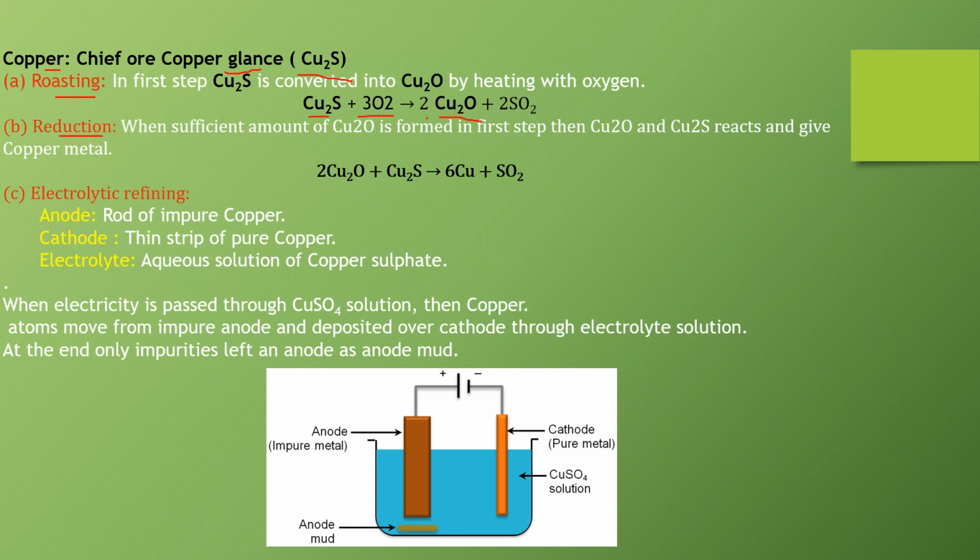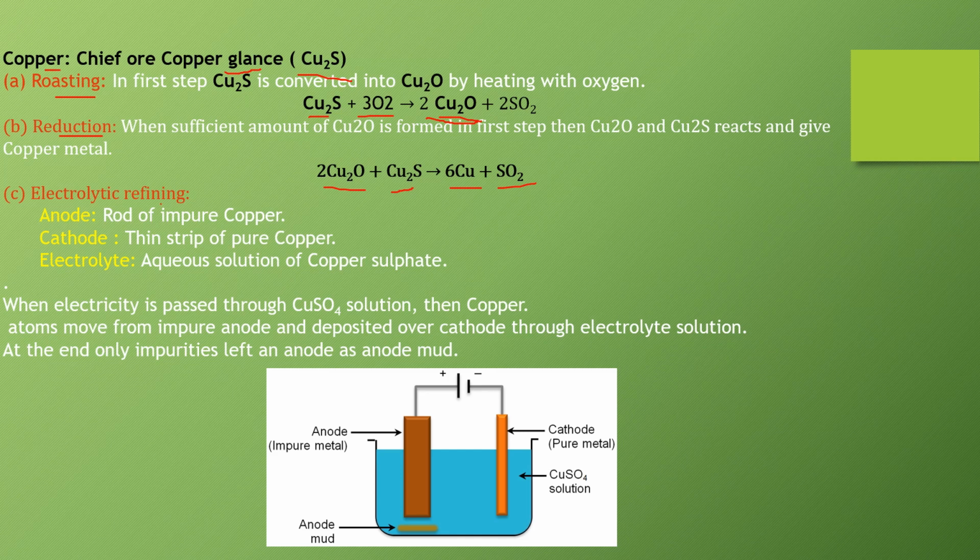When a sufficient amount of copper oxide is formed, then this copper oxide reacts with cuprous sulfide to convert it into copper along with SO2 gas. So in this way all the copper oxide or copper sulfide is reduced into copper.